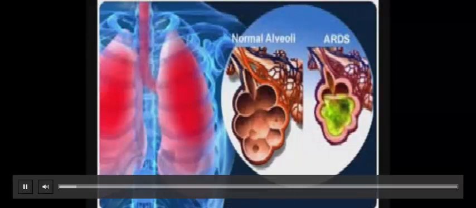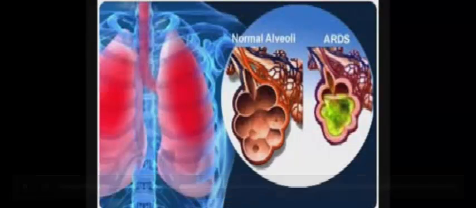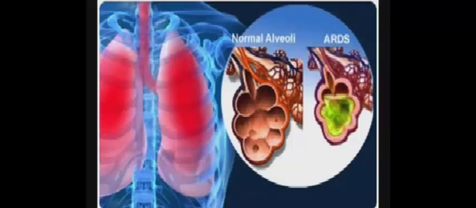Describe the pathogenesis of acute respiratory distress syndrome. In ARDS, one of the causes that we just mentioned is going to cause diffuse alveolar damage and an increase in alveolar capillary permeability. When there is an increase in the alveolar capillary permeability, there is going to be a leakage of protein-rich material along with neutrophilic substances into the alveoli. This protein-rich material is going to cause the formation of the intra-alveolar hyaline membrane, and the neutrophilic substance is going to cause damage to the alveolar wall. So basically, in ARDS, high amounts of fluid will end up getting into the alveoli and cause damage there.